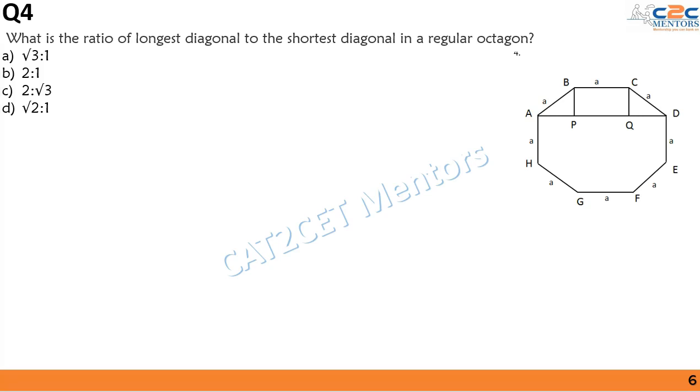As you can see, the longest diagonal in this scenario will be the one joining the two opposite vertices, that is AE or BF or CG or DH. This is the longest diagonal. Now let us start with that. So we will be finding AE in this scenario.